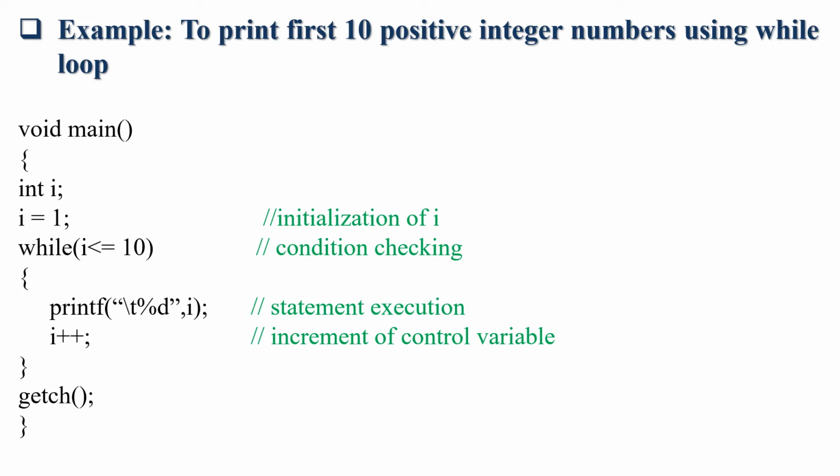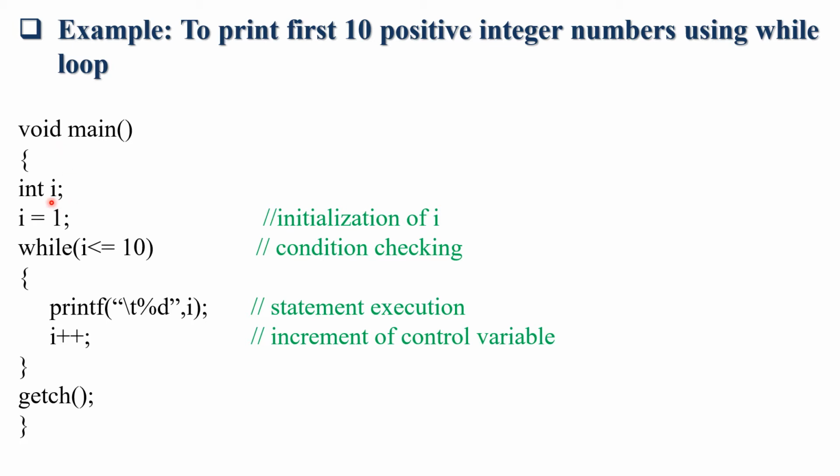So this is an example to demonstrate while loop. This is an example to print the first 10 positive integer numbers using a while loop. So first we define the library files like include stdio.h, conio.h, then void main. From here our program will be started.